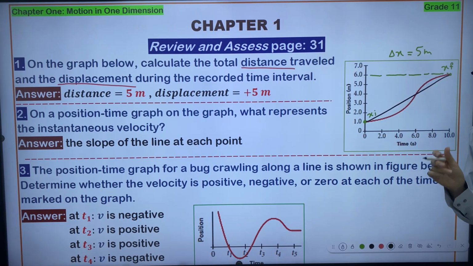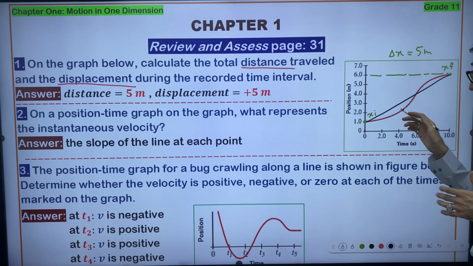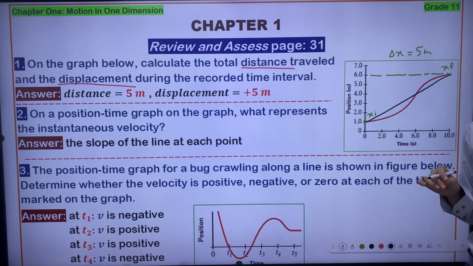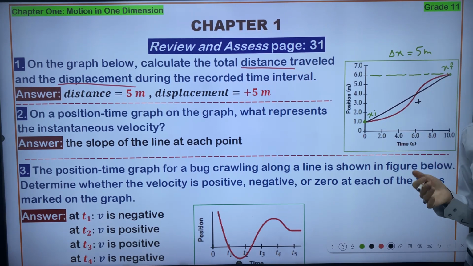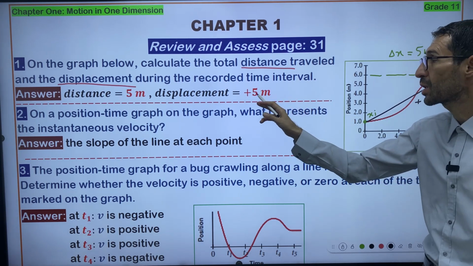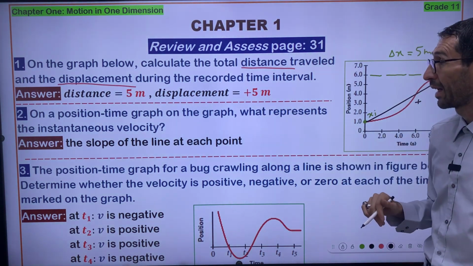Whenever you draw this line from xi to xf, you get the same value, but here you have to mention the direction, which is positive, because the straight line is ascending, the straight line is going up. That's why the displacement is positive 5 meters.